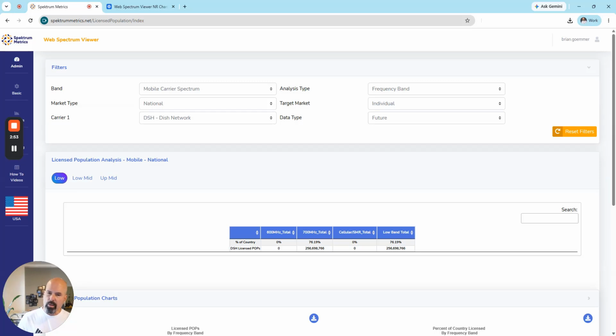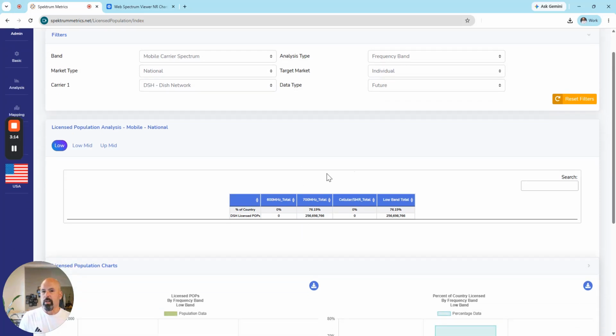Although SpaceX hasn't closed, our future data type setting reflects transactions that are pending with the FCC. So SpaceX is still being reflected in SpaceX's totals. So what we can see is that Dish doesn't have any 600 megahertz left.